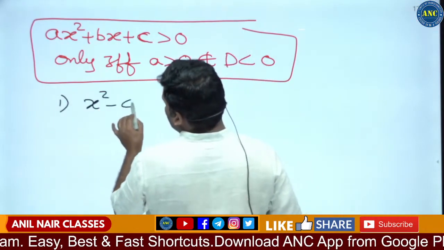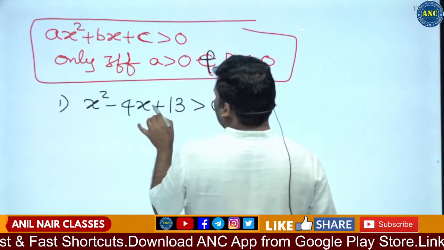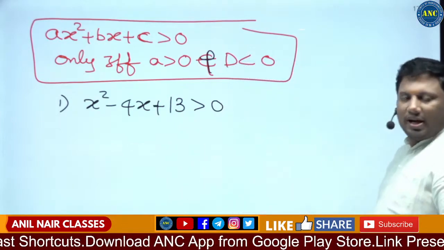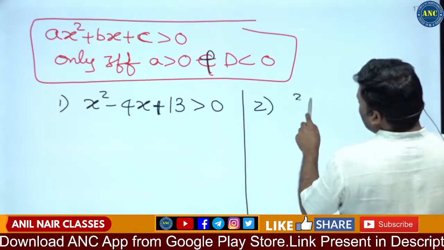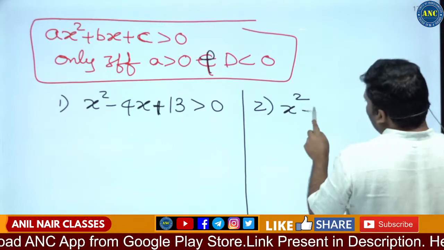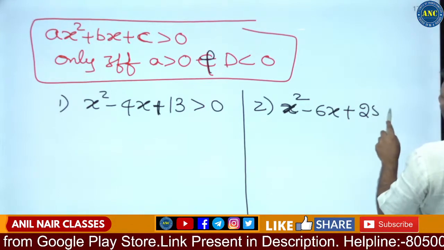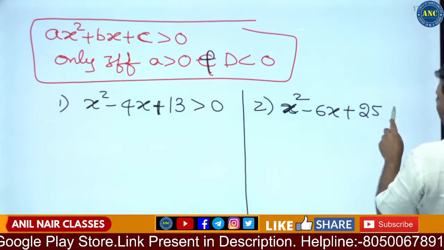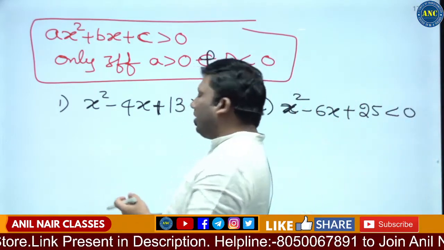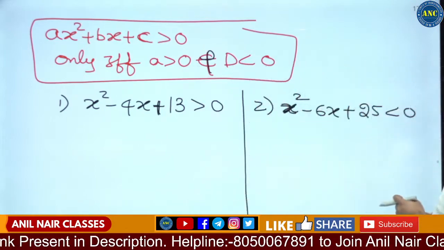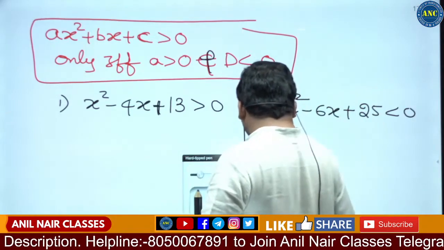x² − 4x + 13 is greater than 0. One more question: x² − 6x + 25 is less than 0. So we have x² − 4x + 13 greater than 0, and x² − 6x + 25 less than 0.